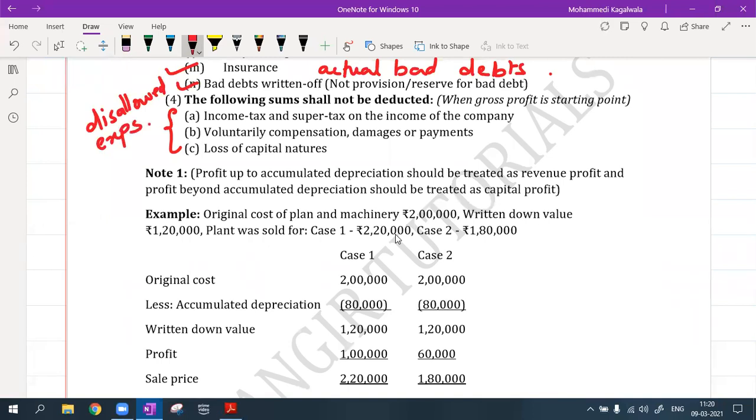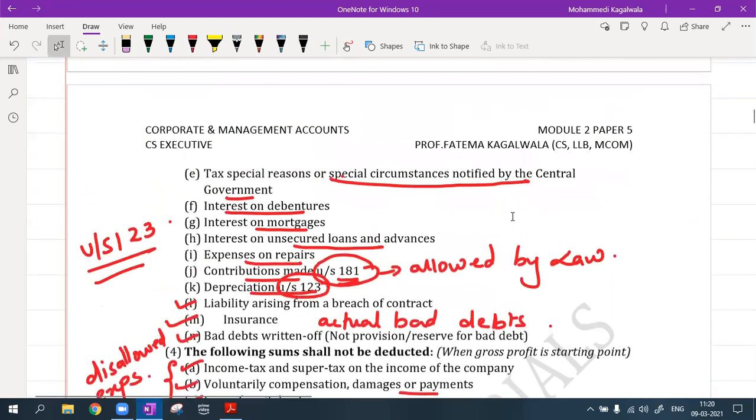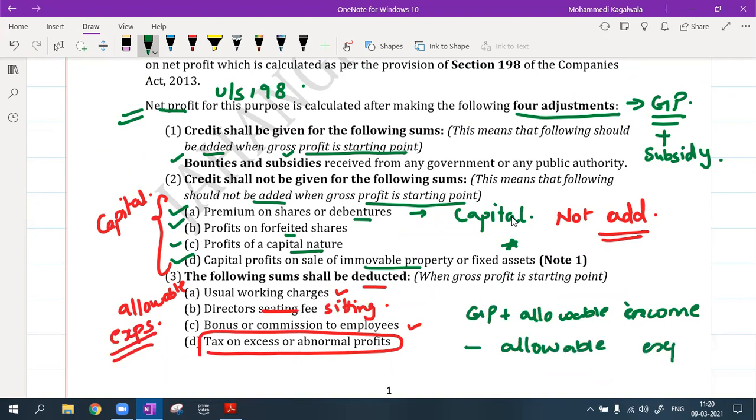Income tax, super tax of the company, voluntary compensations, damages, loss of any capital nature, all these expenses are not allowed. Therefore, I am not going to deduct them from my gross profit. So what will I add? In my gross profit, I will add my allowable income, and I will subtract my allowable expenses, which they have specifically given to me.